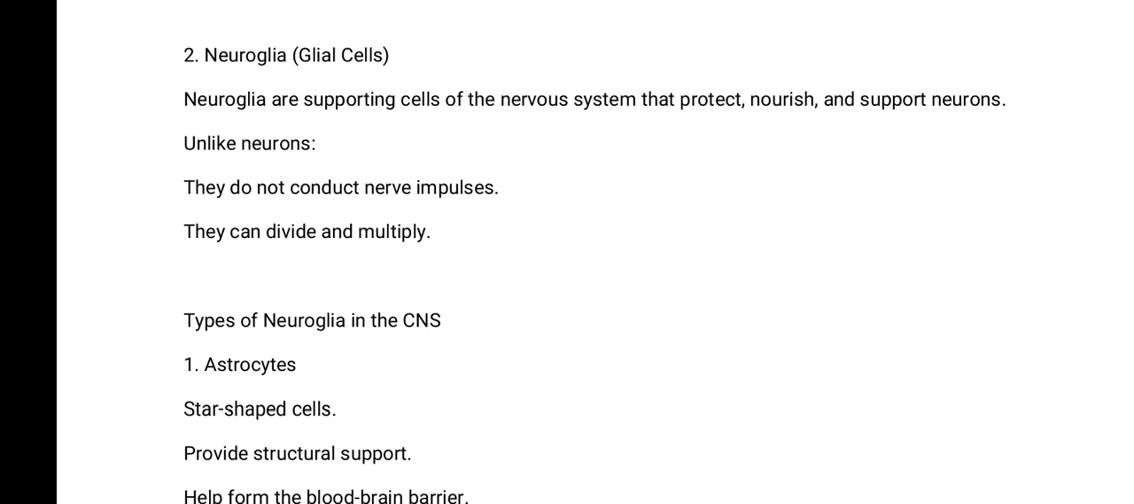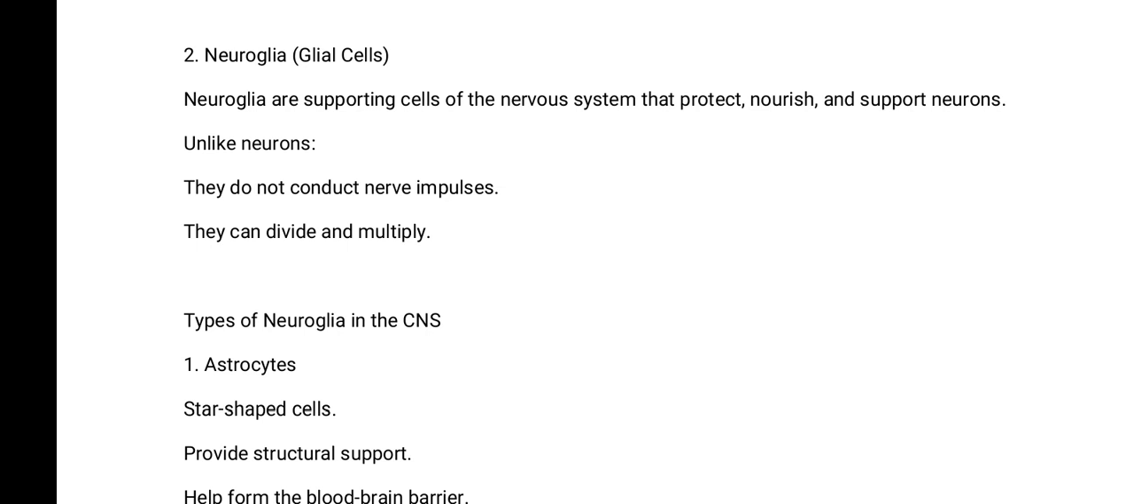Now, unlike neurons, they do not conduct nerve impulses, but they have the ability to divide and multiply. Neurons cannot divide and multiply. As a matter of fact, when neuron cells are injured, it's very difficult for them to heal and become normal again. Most of the time, when neurons are lesioned, when they are destroyed, maybe as a result of one thing or the other, it's very difficult for neuron cells to regenerate.